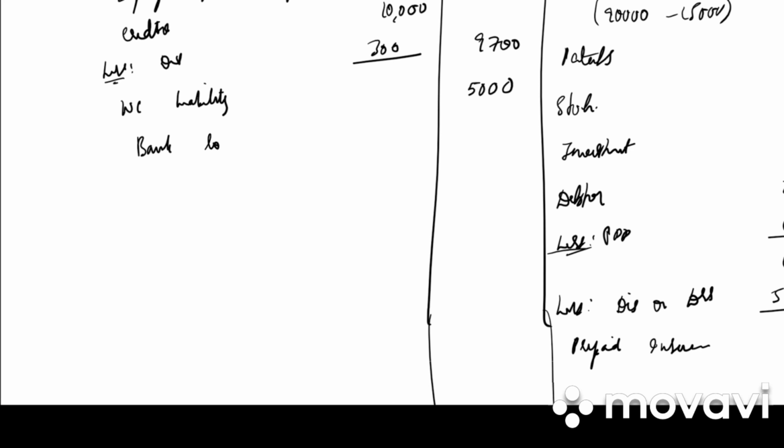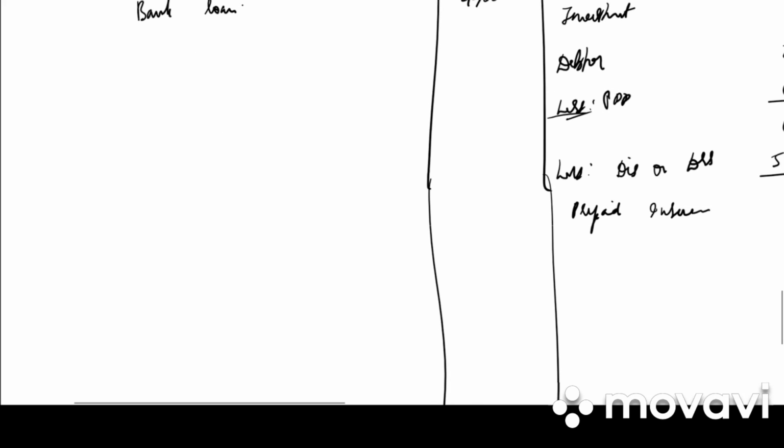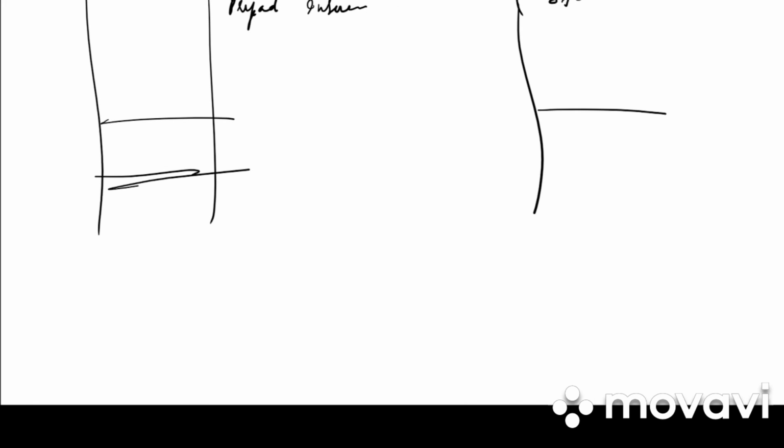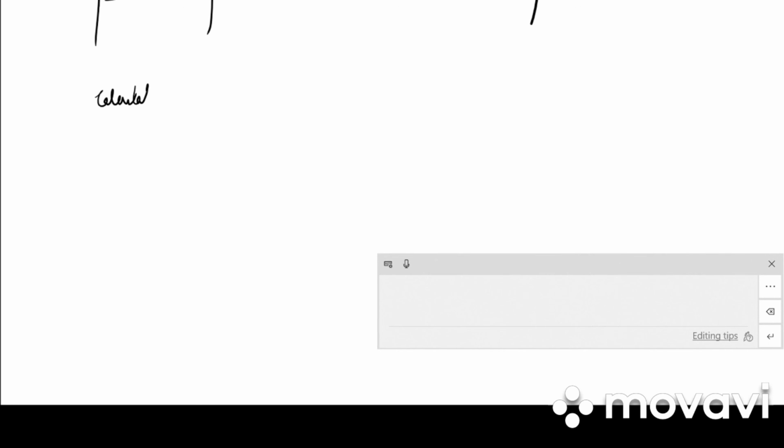There is a bank loan which is taken by A of how much? 47,000, secured by plant and stock. And then we have capital, that is 60,000. So what is the total of the balance sheet? 1,39,700, 1,39,700. Clear?